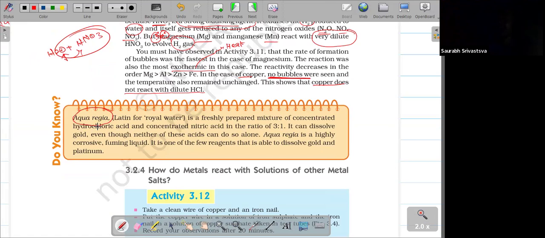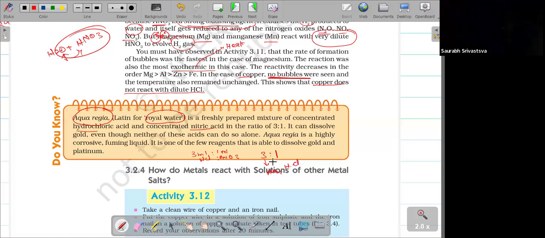Aqua regia is nothing but royal water. Royal water is highly concentrated hydrochloric acid and nitric acid, in the ratio of 3 ml hydrochloric acid to 1 ml nitric acid. They may confuse us with 3:1, giving HNO3 in place of hydrochloric acid and HCl in the other place. At that time we should not get confused.